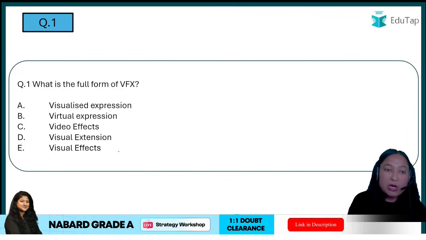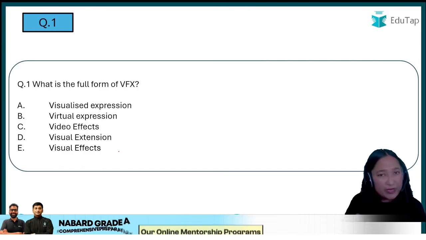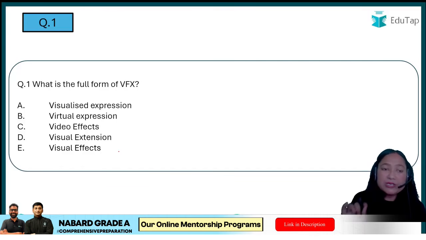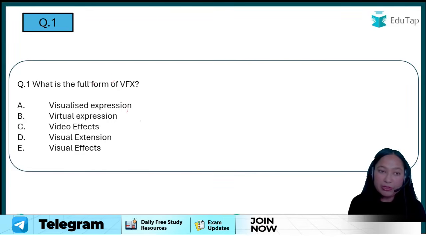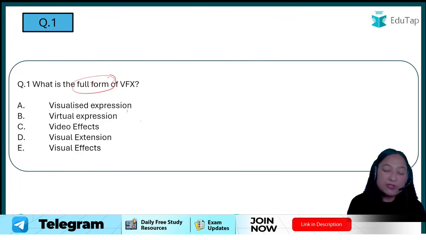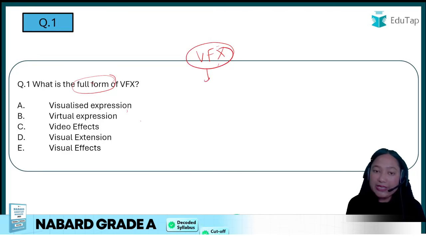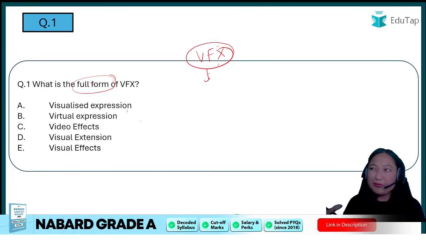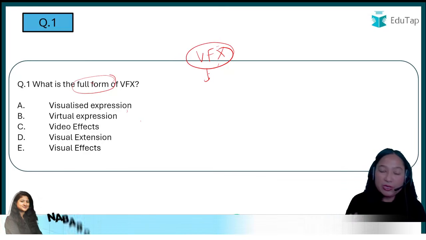The question is, what is the full form of VFX? A very direct, very easy question. Simply they are asking you about the full form. That means we get to know that full forms are very important for the examination. Here the options are visualized expression, virtual expression, video effects, visual extension, visual effects. If we are talking about VFX, where have you heard this term? In the context of movies, when we say, okay, VFX were good, VFX were bad. So VFX is the terminology that we use.